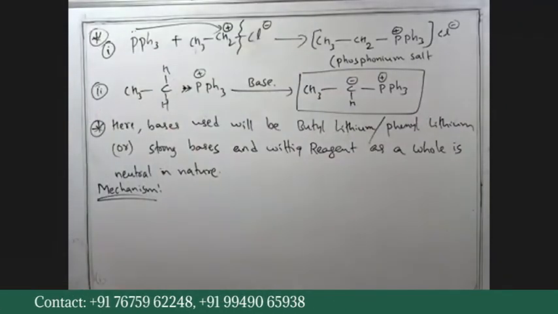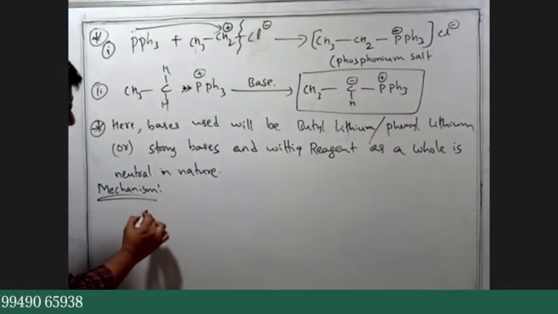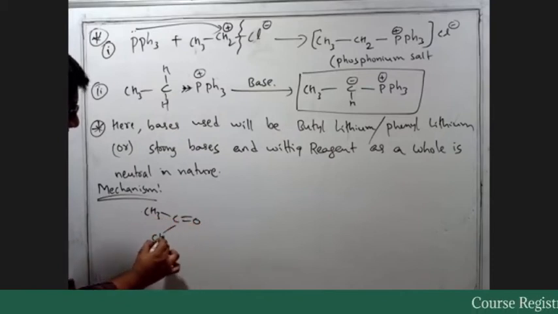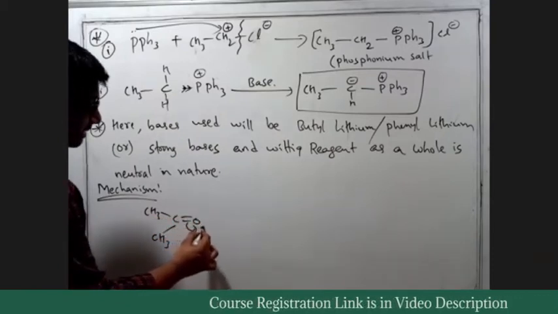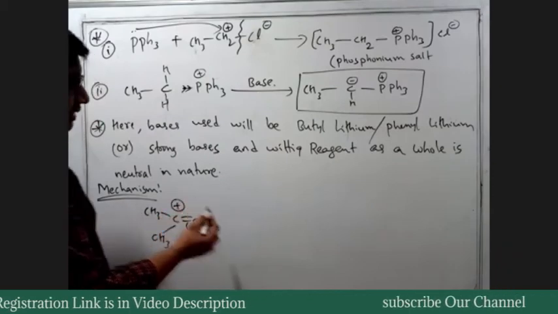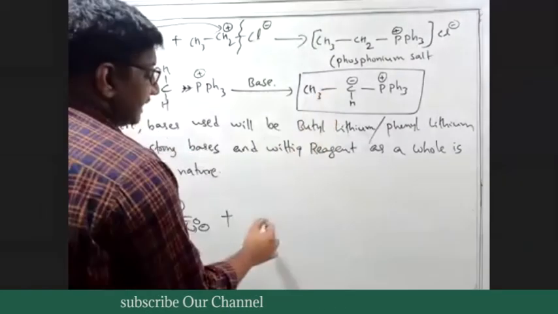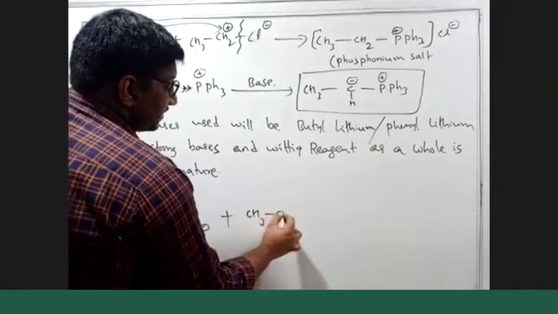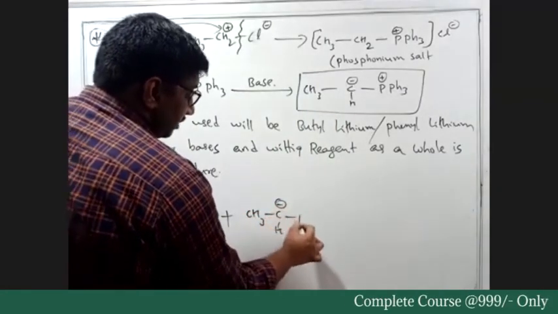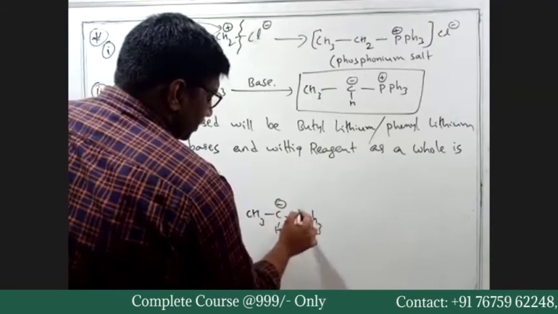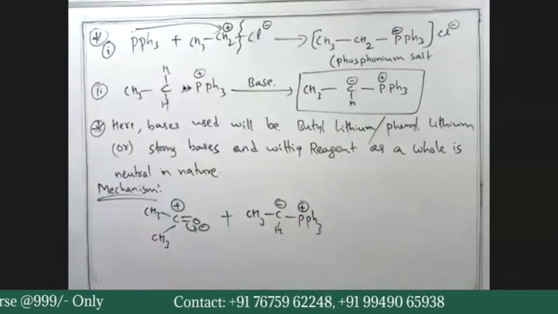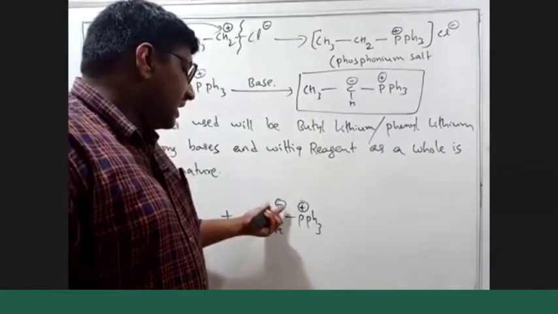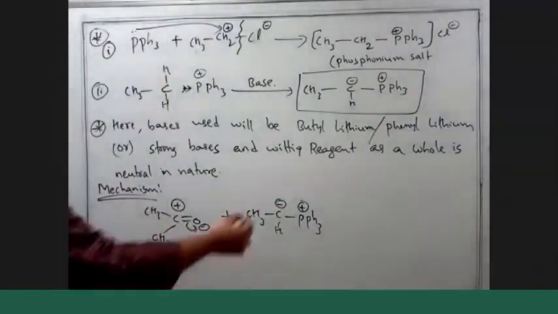The mechanism part will be simple. We have CH3, C double bond O, CH3. O minus, carbon plus. So this positively charged carbon will be attacked by the CH3, C minus, H, PPh3 species, where phosphorus is positive. The carbon which is negatively charged will attack this electrophilic carbon.